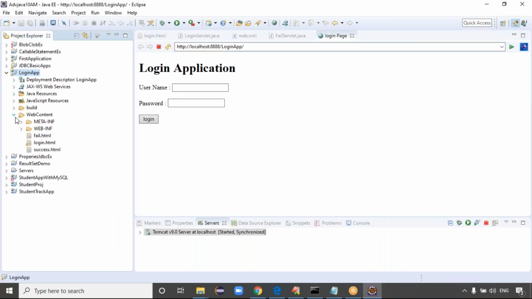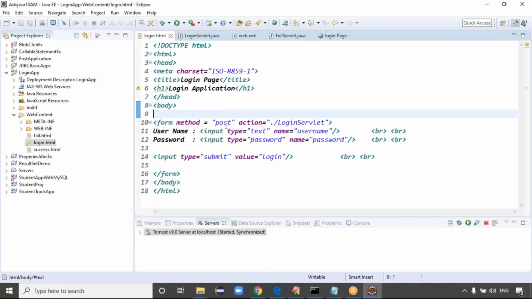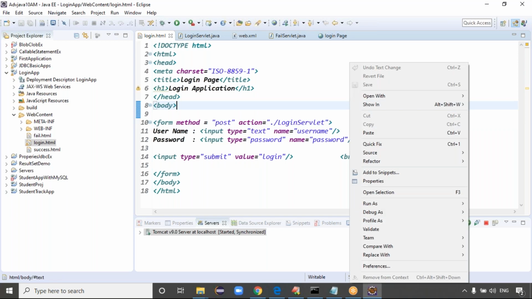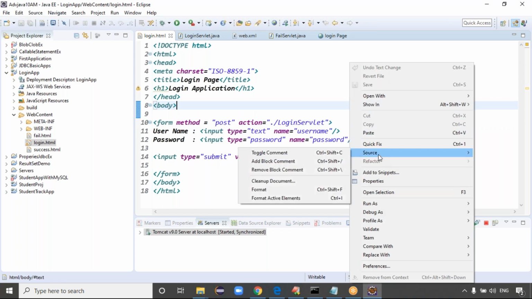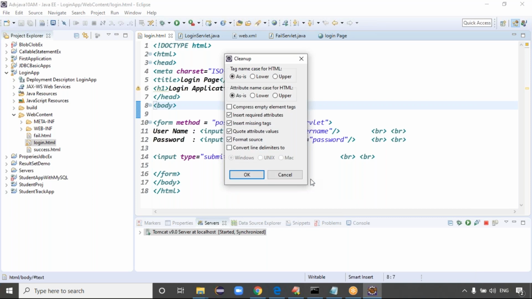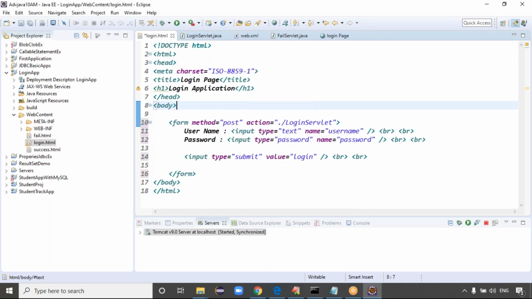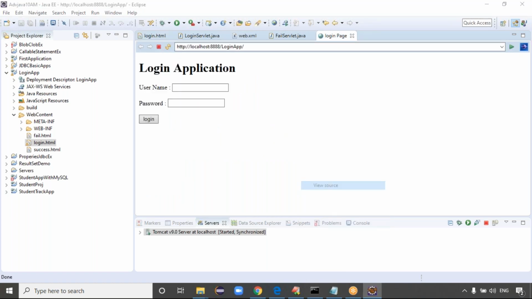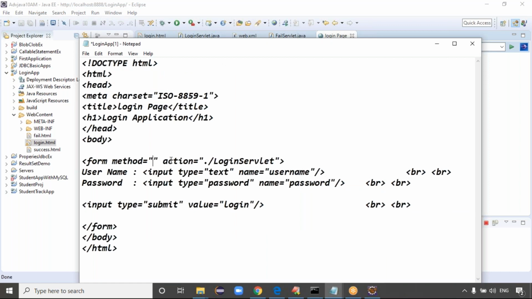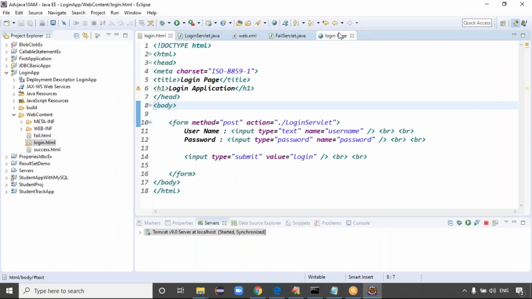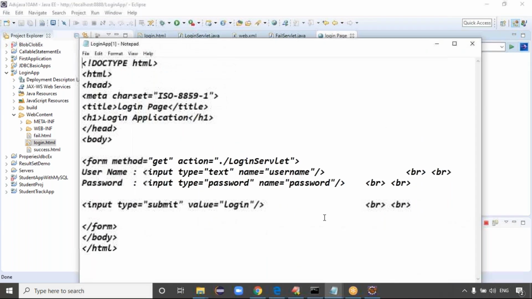Why this much headache, man? This is login.html, right? Right click and view source is there.